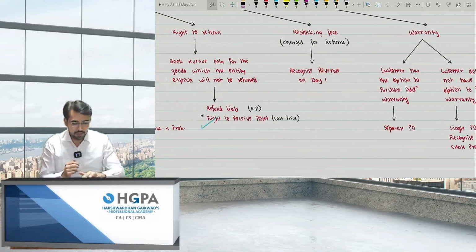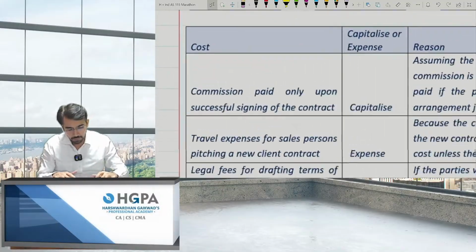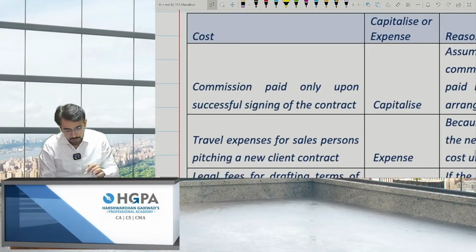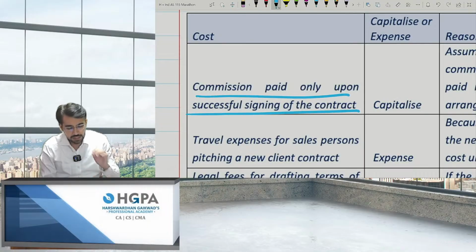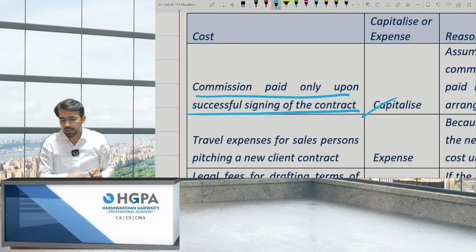So these are the points. Basically, if you check these points, commission paid only upon successful signing of the contract. I'll pay you commission if the contract is signed. Obviously, it is because of this contract itself. So if it is because of this contract, I'll capitalize it.